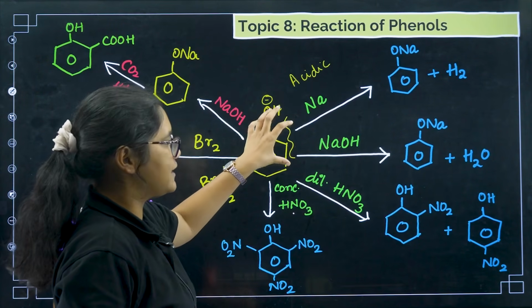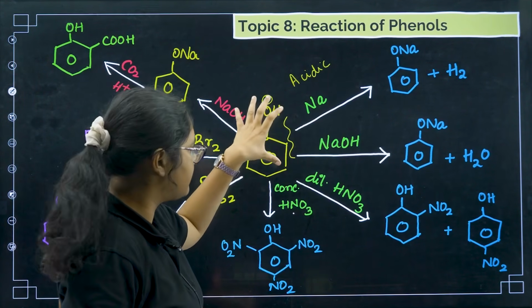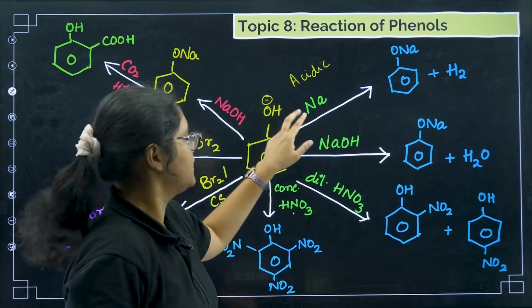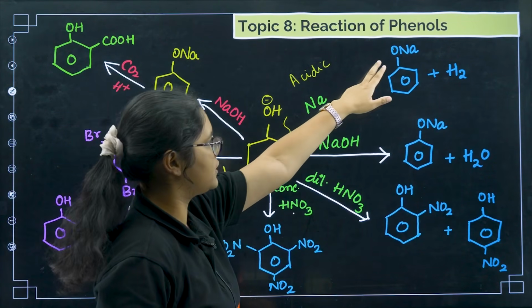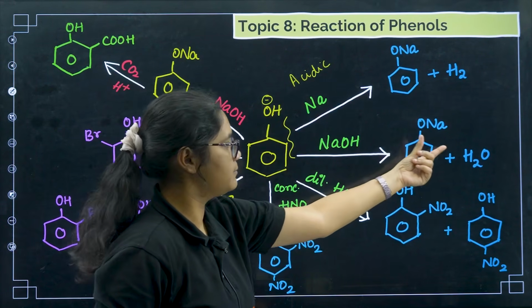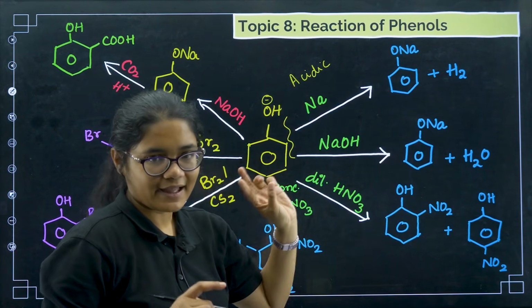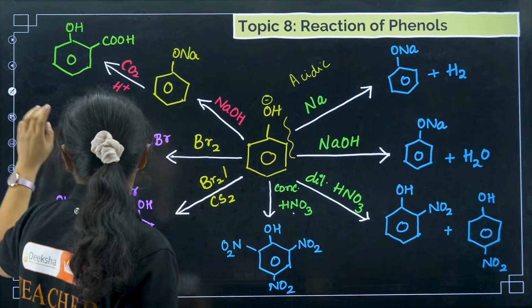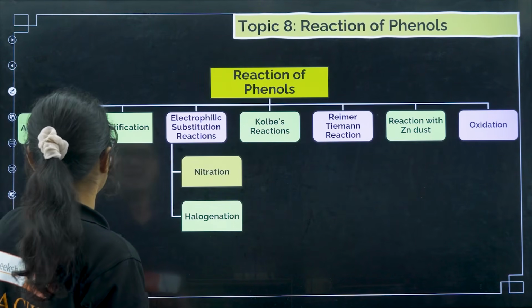Anything which is an acid reacts with metals, and if anything is an acid, it will react with a base. That is why this one reacts with Na to give ONa and H2. This one reacts with NaOH to give ONa plus water, that is, salt plus water. Acidic nature is over.